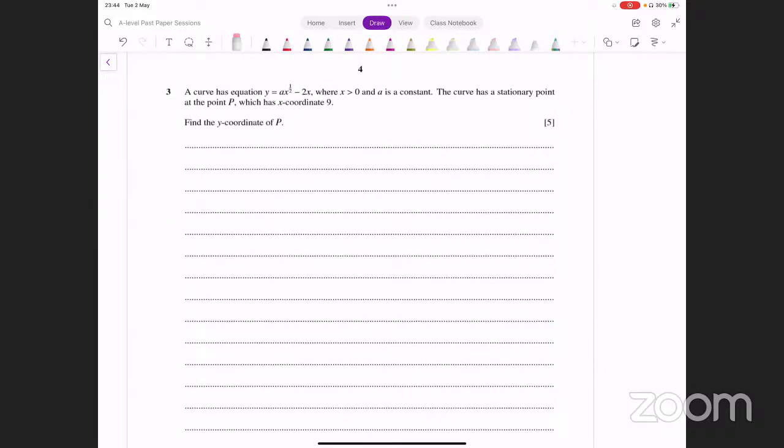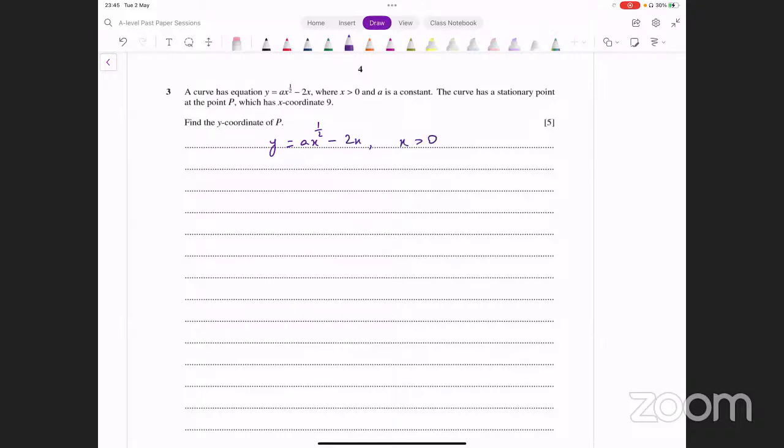Have a look at this one. Okay, so a curve has equation y equals a x raised to the power of 1/2 minus 2x, where x is greater than 0 and a is a constant. The curve has a stationary point at the point B, which has x coordinate 9. We need to find the y coordinate of the point B. Now, let's have a look at this. The domain for that equation is given. That's x greater than 0.